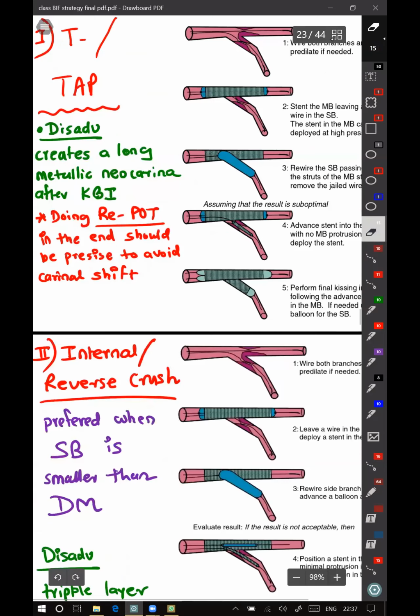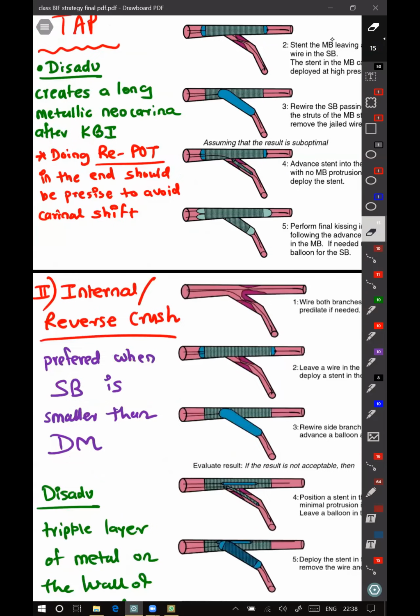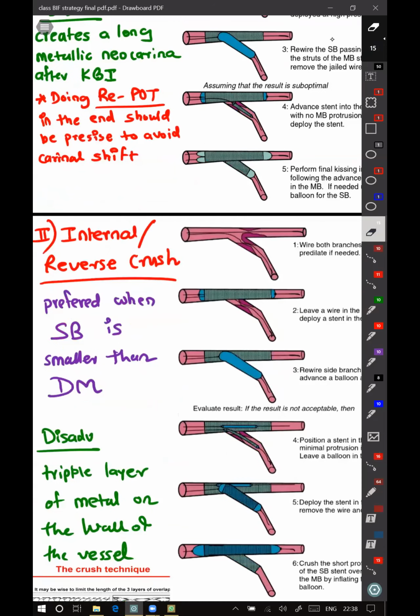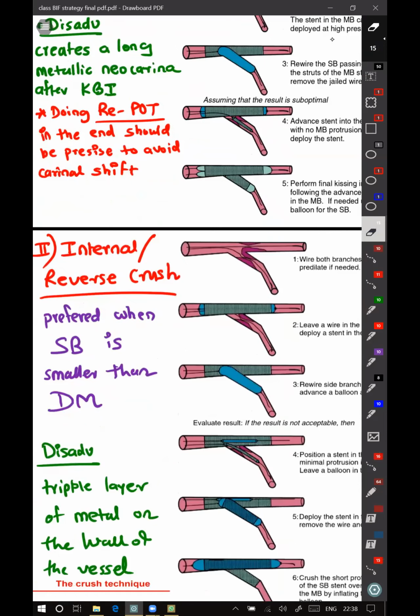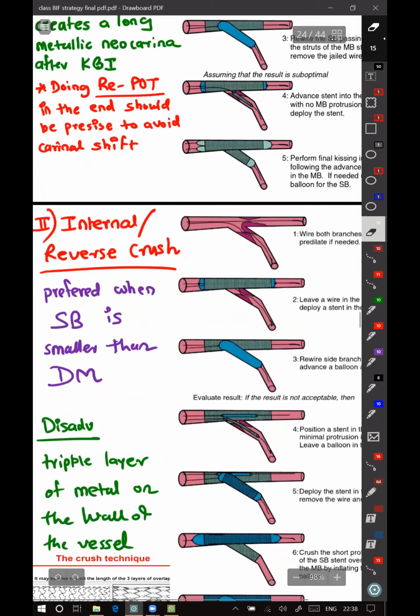So coming to internal or reverse crush, it is preferred when the side branch is smaller than the distal main vessel. T and TAP is done when the angle is more than 70. The other techniques are done when the angle is less than 70.